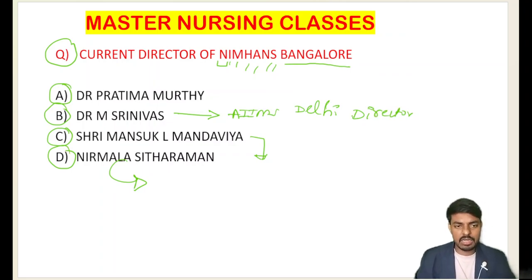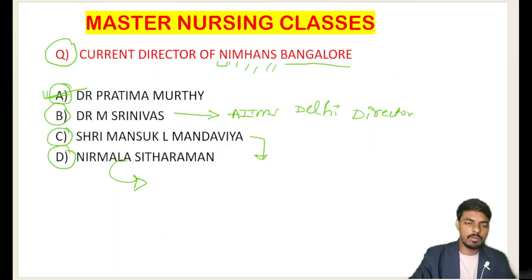The director of AIIMS Delhi is Dr. M. Srinivas. He is from Karnataka. And option A, Dr. Pratima Murthy, is the current and best director of the NIMHANS Bangalore Institute. So the current director of NIMHANS is Dr. Pratima Murthy. I think your question is clear here.